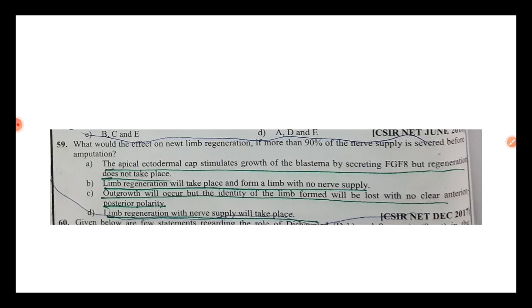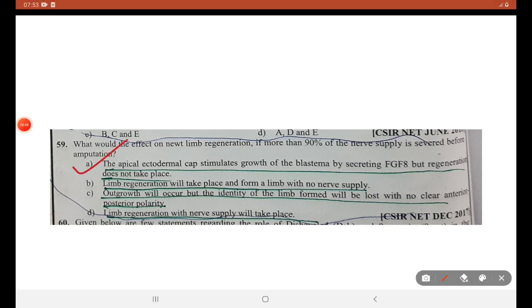What could be the effect on new limb regeneration if more than 90% of nerve supply is severed before amputation? The apical ectodermal cap stimulates the growth of blastema by secreting FGF8. But regeneration does not take place. A is the right answer.